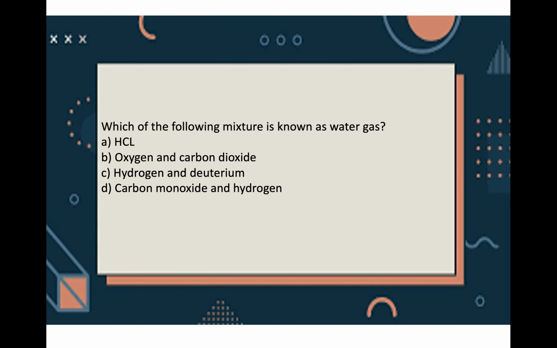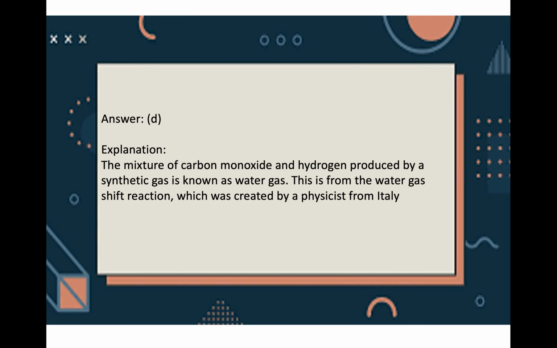Now what is the next question? Which of the following mixtures is known as water gas? Water gas is very important. What are the components of water gas? Choice A is HCl, B oxygen and carbon dioxide, C hydrogen and deuterium, and D carbon monoxide and hydrogen. So the option is D, carbon monoxide and hydrogen. This particular mixture containing carbon monoxide and hydrogen, we make it as a synthetic gas, that is known as water gas, and the reaction is known as water gas shift reaction, and it was first invented by a physicist